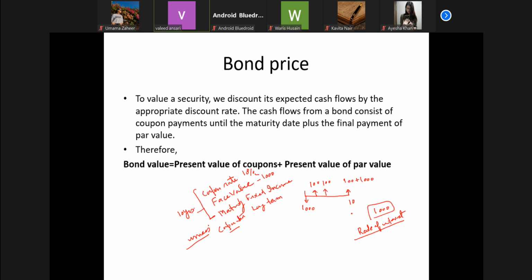If the rate of interest for a similar kind of bond, with similar features in terms of risk and rating, is 12%, and you buy a similar bond now, you will get 12%, whereas this bond is providing only 10%. So actually its price should go down, and that is why during the life of the bond its price may vary.